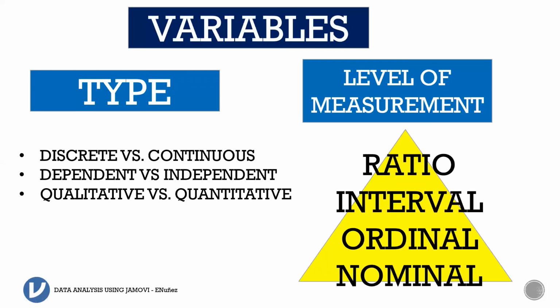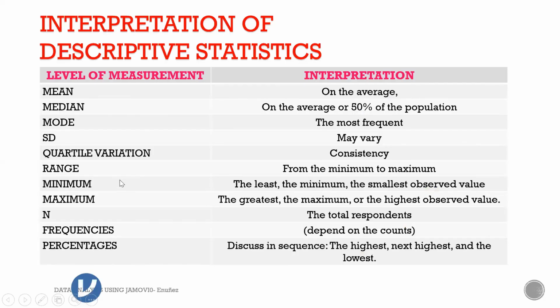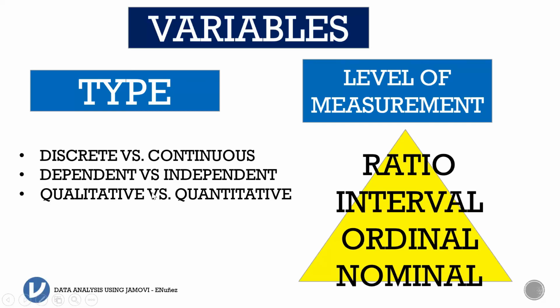So in summary, when you look at the data and identify the variables, you need to ask first, what is the type of data? Is it discrete or continuous? Is it dependent or independent? Is it qualitative or quantitative? After identifying the type of data, you need to go to the level of measurement. The bottom one is the nominal. This is weak data, but you can still use it. Ordinal data is the second, and then you have the interval data and then the ratio data.